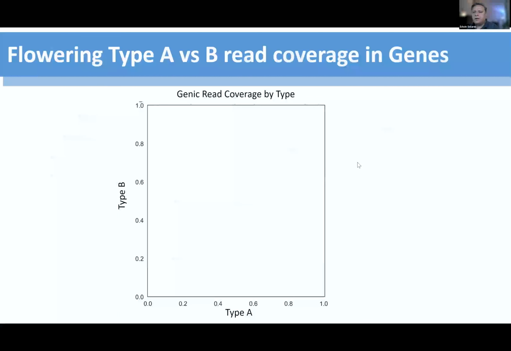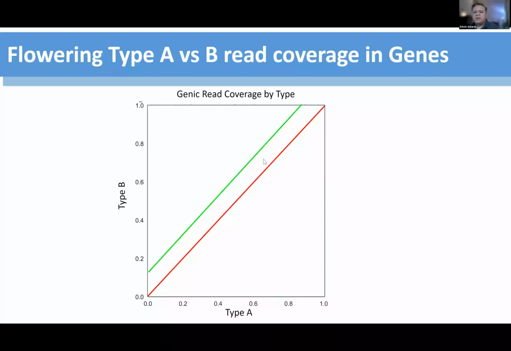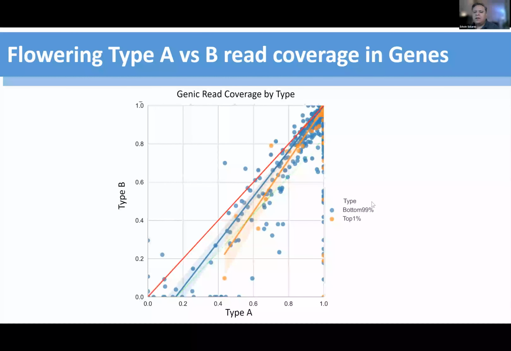I then wanted to look at coverage across all genes. Here we have the type A avocados normalized from 0 to 1 in coverage, and normalized from 0 to 1 in coverage for type B. If they're identical, we should see dots on this diagonal. If there's a type B bias, we would see a regression line to the left, and if there was a type A bias, we would see a regression line to the right.